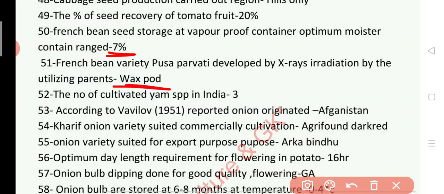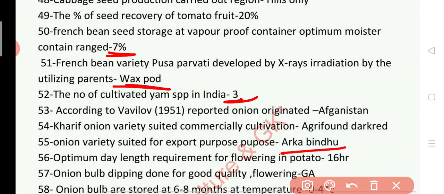52. The number of cultivated yam species in India is? Answer is 3. 53. According to Vavilov 1951, onion originated from? Answer is Afghanistan. Kharif onion variety suited for commercial cultivation? Answer is Agrifound Dark Red. Question 55. Onion variety suited for export purpose is Arka Bindu.